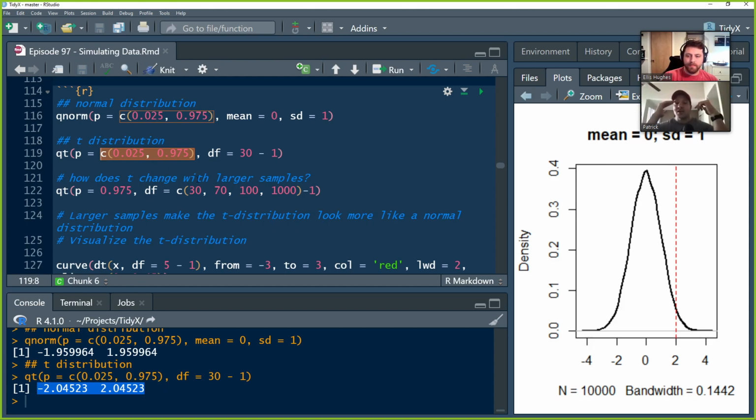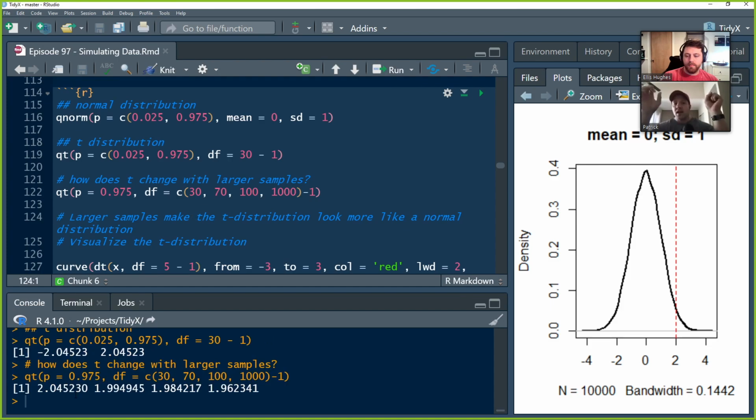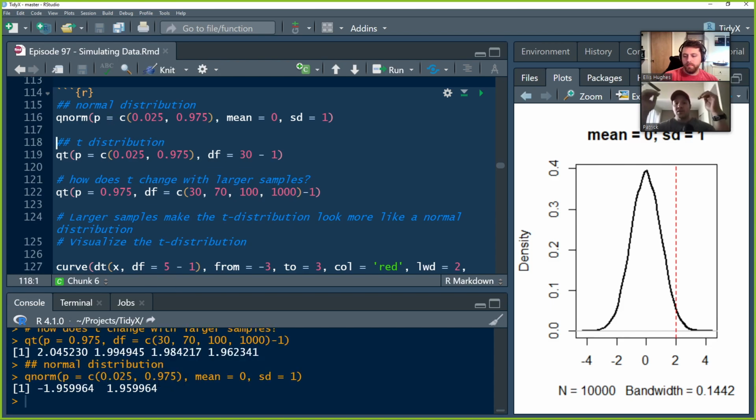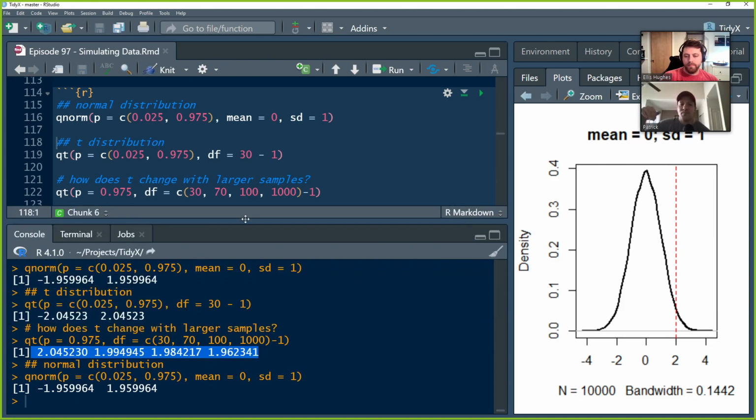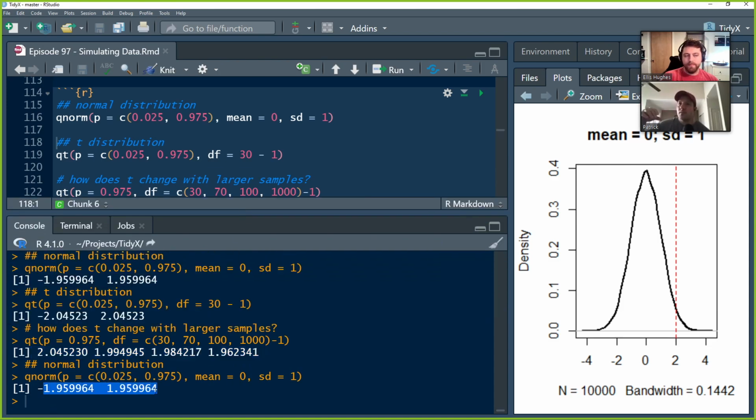And so now we can actually look at how T changes when we have larger samples. So what you'll see is we have samples of 30, 70, 100, and 1,000. Once we get to 1,000, it now resembles what we saw with that normal distribution. But you can see how it's this slow kind of walk down as we get more information. We're more confident about what we're looking at with regard to the distribution and where those points fall and how much data is contained on the inside of that distribution.